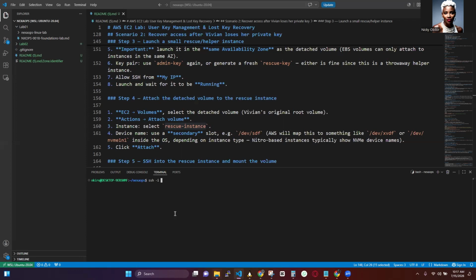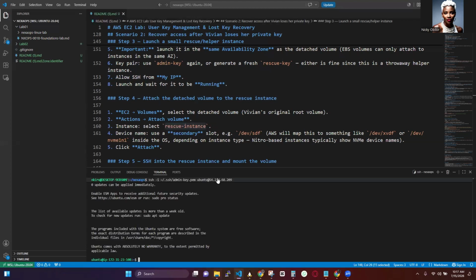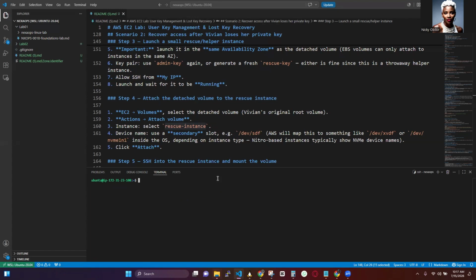ssh -i, we give it the key, admin key, ubuntu at, we give it that public IP address, yes, and now we're inside the rescue instance. So I run the sudo apt update by default.